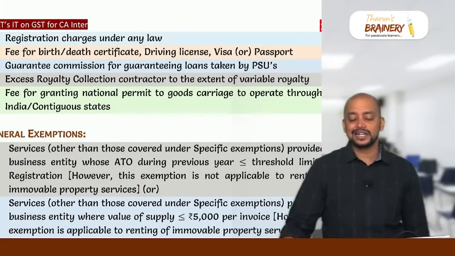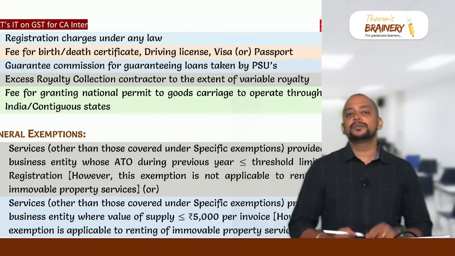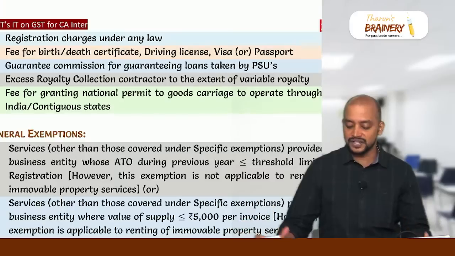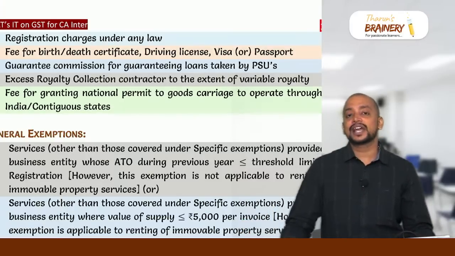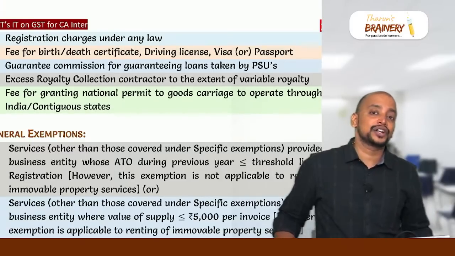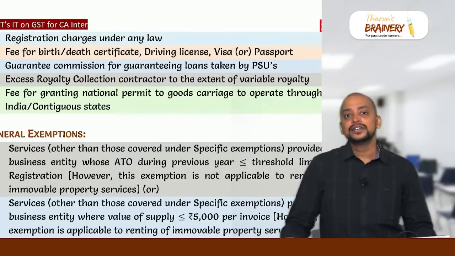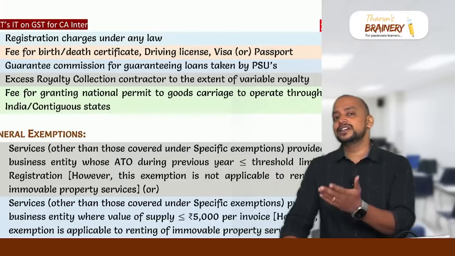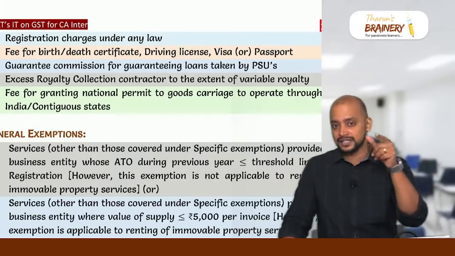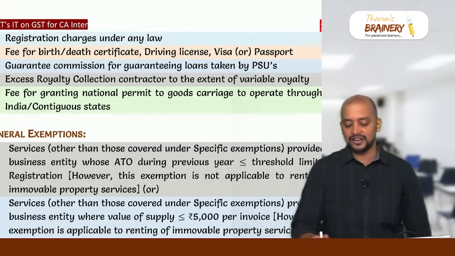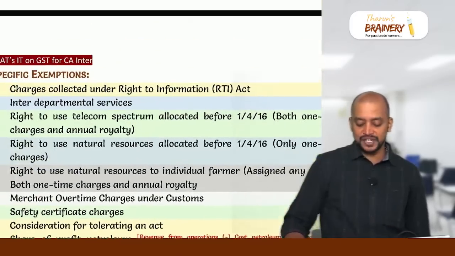Registration charges under any law for the time being in force. Fee for birth certificate, death certificate, driving license, visa, passport. Guarantee commission for guaranteeing the loans taken by PSU. Then ERCC, excess royalty collection contractor, to the extent of variable royalty. So if the fixed royalty is more than the variable royalty, on the difference ERCC is required to pay GST. Then for granting national permit to goods carriage to operate throughout India. So these are the 14 specific exemptions.